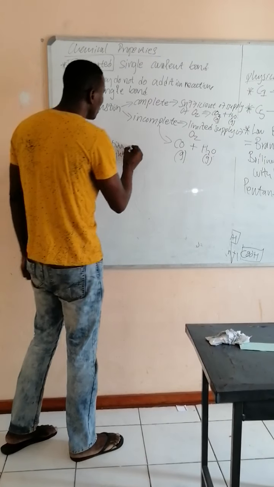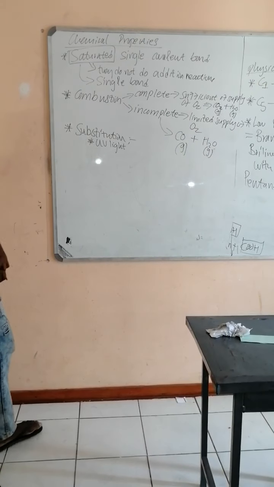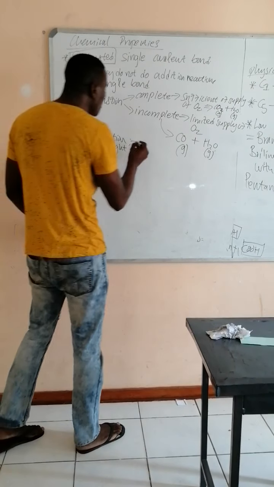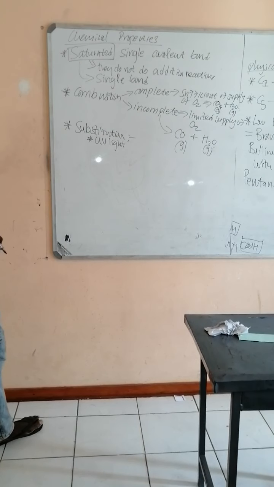So, let's come back to chemistry now. We are saying you are removing an element and substituting it with another element.